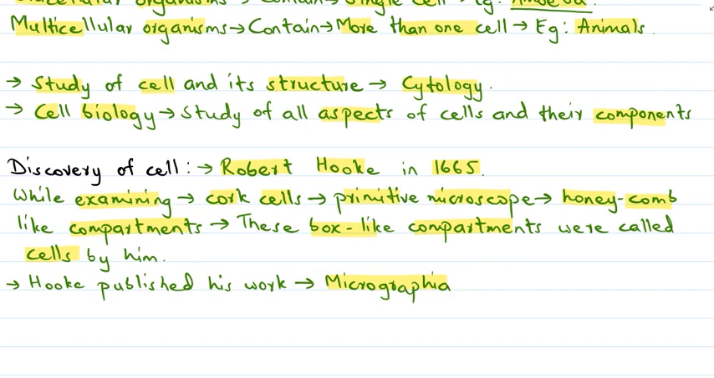However, even after the discovery of cells, for the next 150 years, the information about the cell was very little because there were no advanced microscopes available during those times. It was only after the discovery of improved microscopes with higher magnification that more information about the structure and the functions of the cells became available.